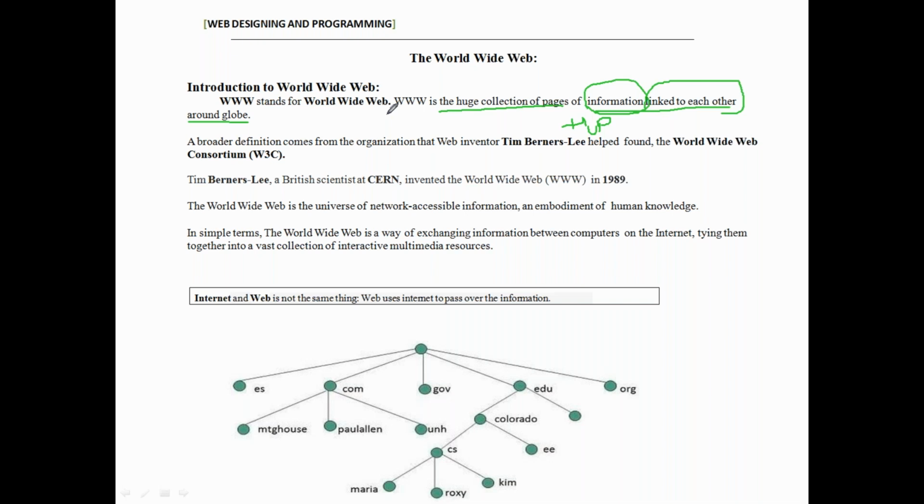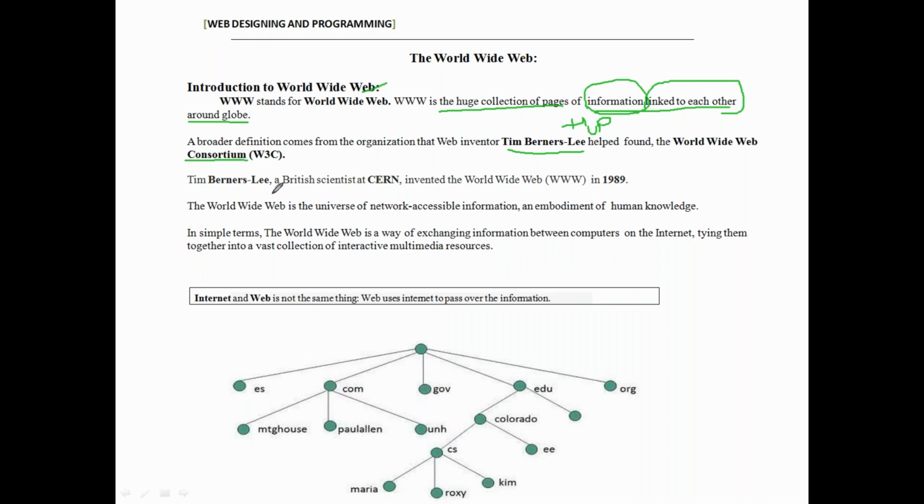So who is the developer? Who is the inventor of this World Wide Web? Tim Berners-Lee is the inventor of the World Wide Web. Where is it presented? The World Wide Web Consortium. The consortium means it is one group that organizes or manages the World Wide Web.